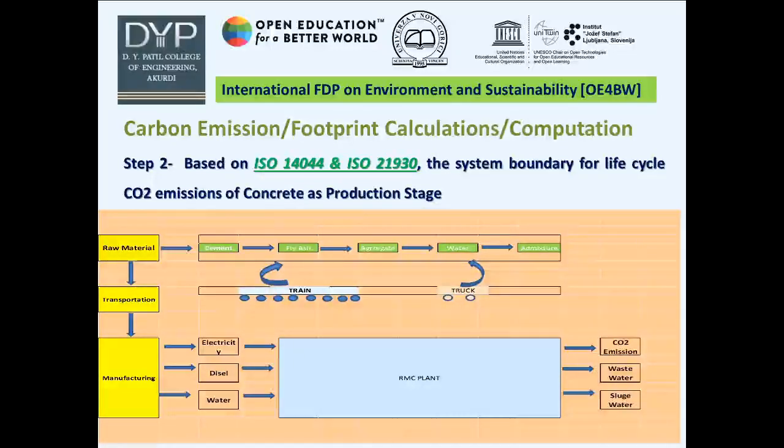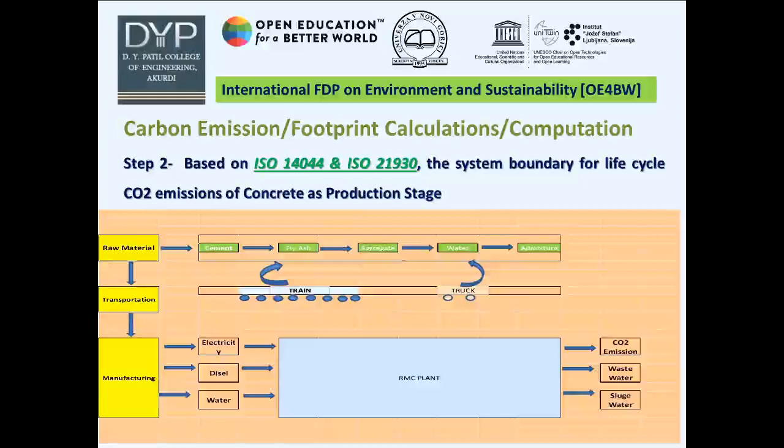For transportation, I have restricted it to transportation by train and truck. The train is used to transport the raw material from quarry to RMC plant, and the truck is used to transport RMC concrete from RMC plant to site.